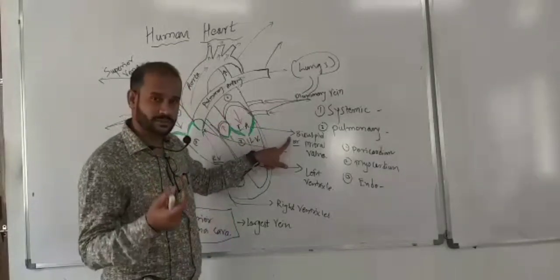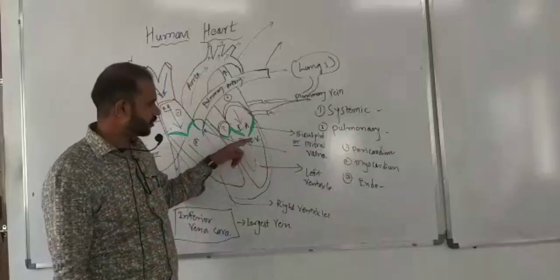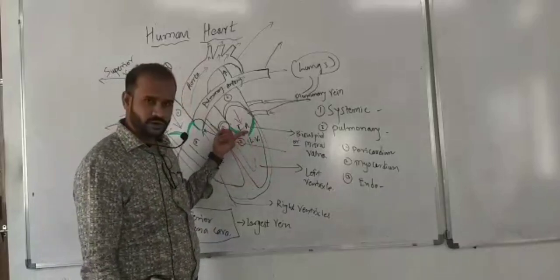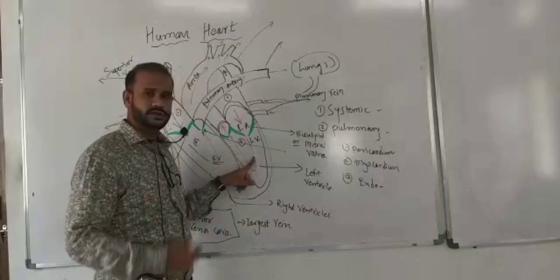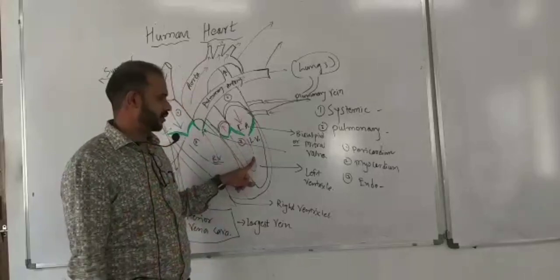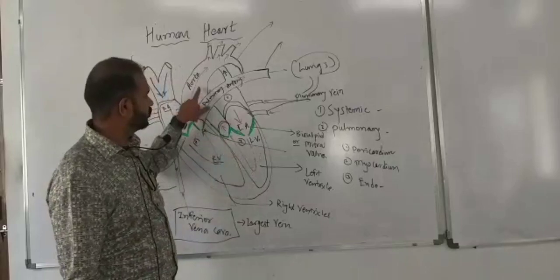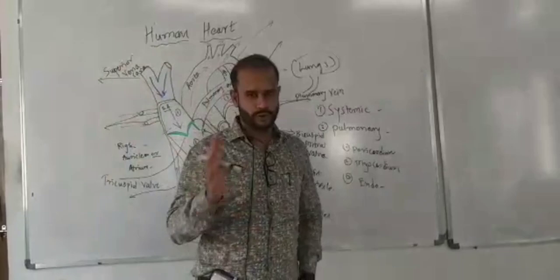That is bicuspid or mitral valve. So, mitral valve opens when left auricle gets filled with the oxygenated blood and that is pumped into the left ventricle. From left ventricle, it passes to aorta, and from aorta, it goes all over the body.